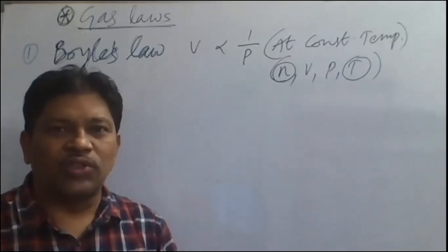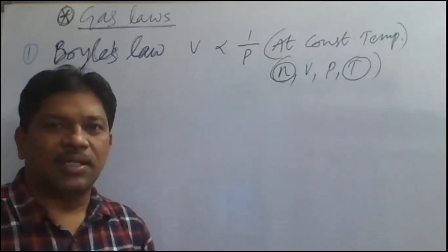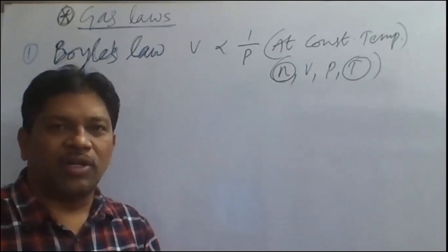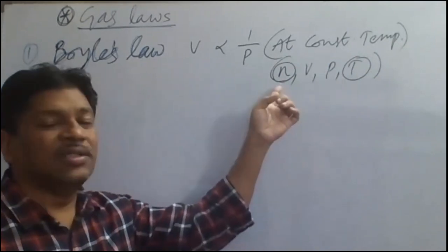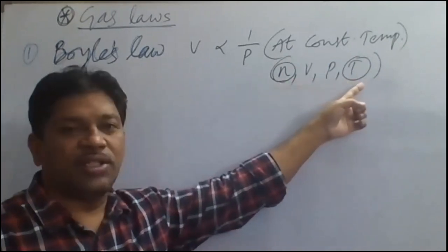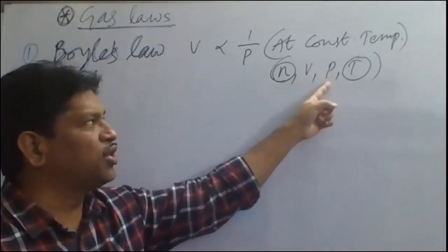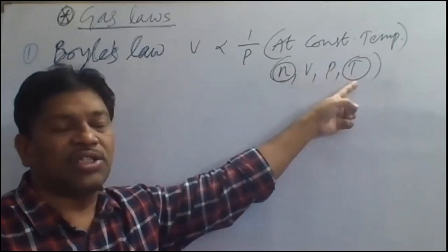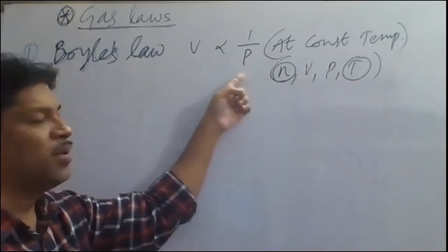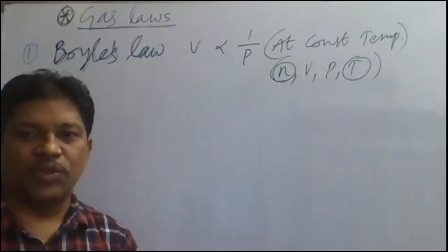What is the number of moles formula? Given mass by gram molecular mass. Given weight by gram molecular weight is nothing but the number of moles. So the number of moles is kept constant and temperature is kept constant. The relationship is between volume and pressure. How are these two related? They are inversely proportional to each other.